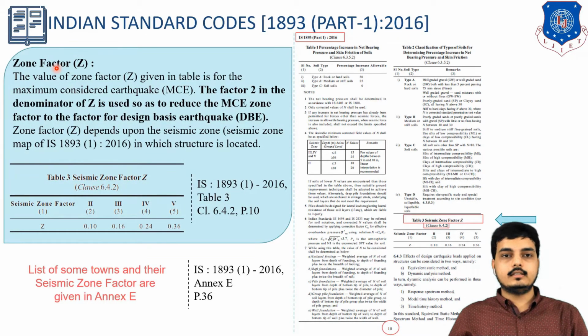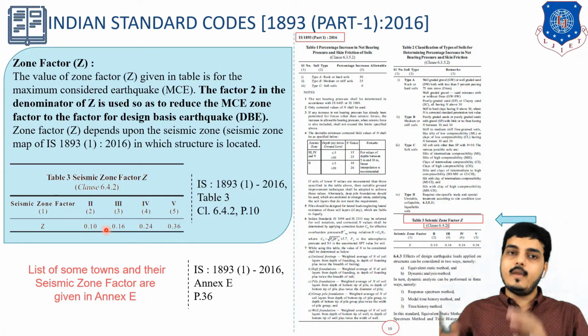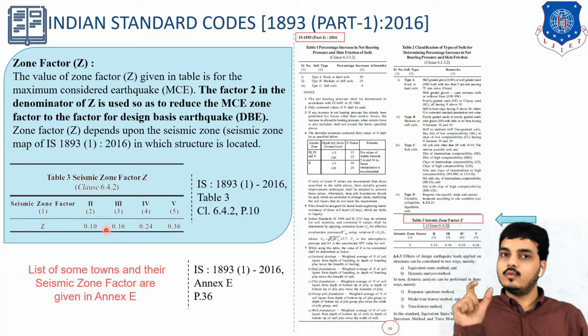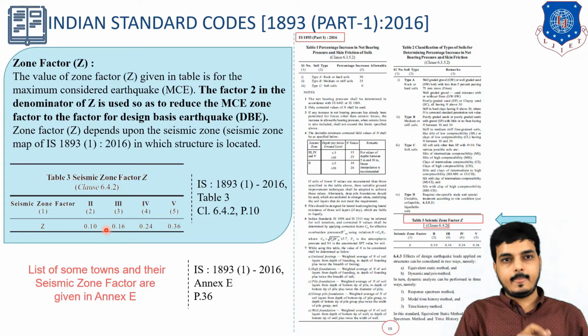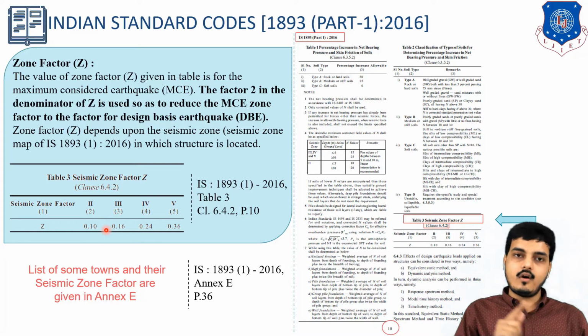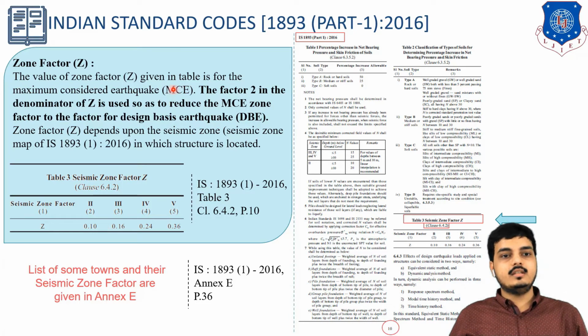Now here is the zone factor. So Z, as I explained, the value of zone factor is given in this table. Now it is the maximum considered earthquake. So here the zone factors are for the maximum considered earthquake. But in the very first session of design philosophy, we learned that we will not make an earthquake proof building, we will be making an earthquake resistant building. So we are taking Z by 2 because, as we have already learned, DBE is nothing but half of MCE. And what is MCE? MCE is nothing but maximum considered earthquake and DBE is nothing but design basis earthquake. So we will be considering Z by 2.